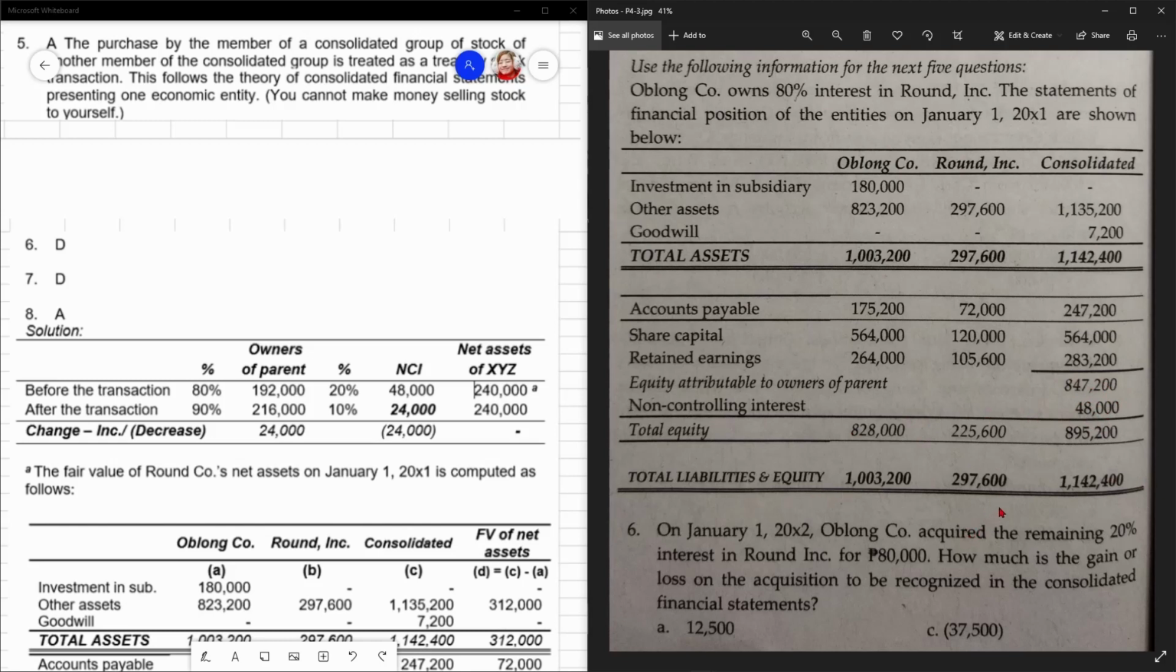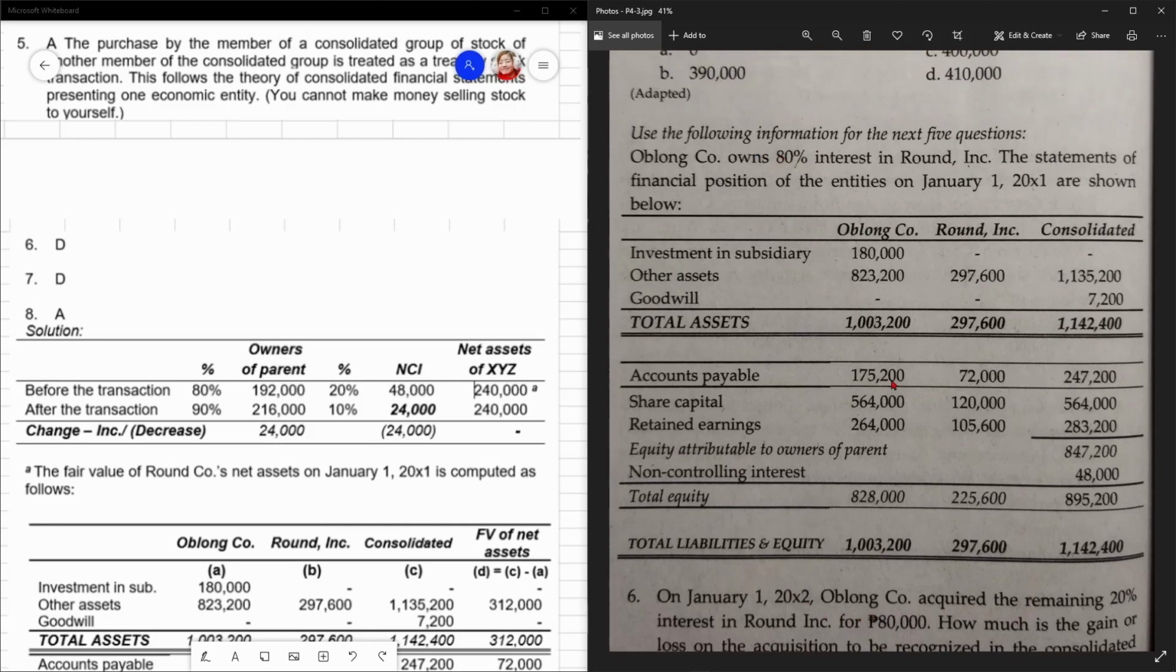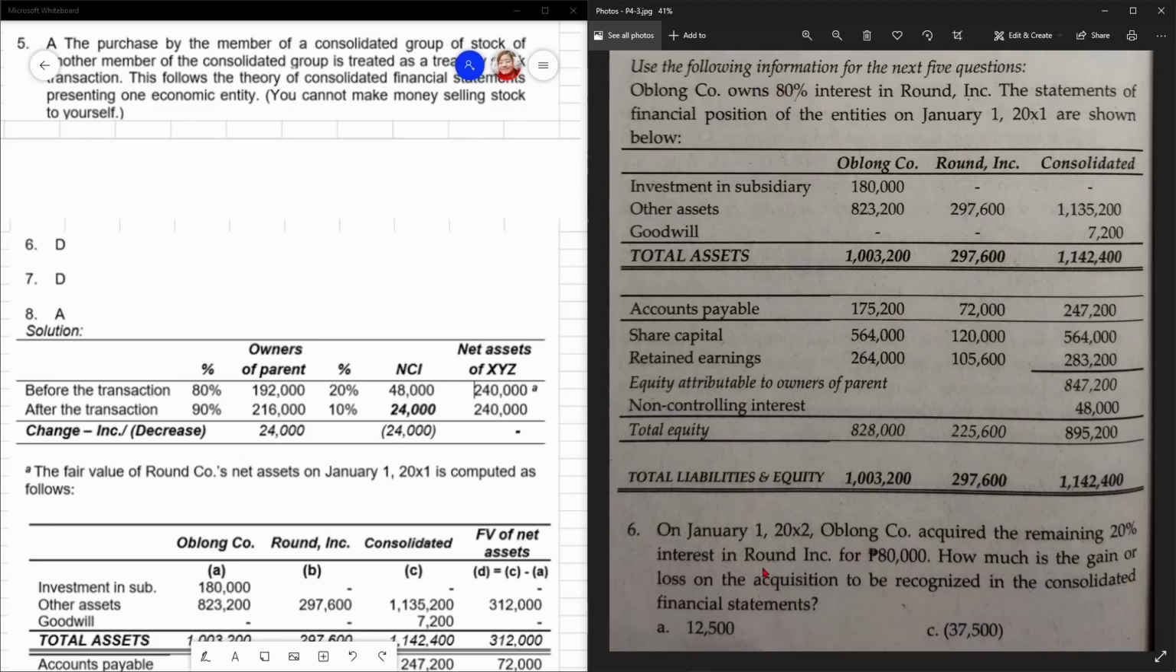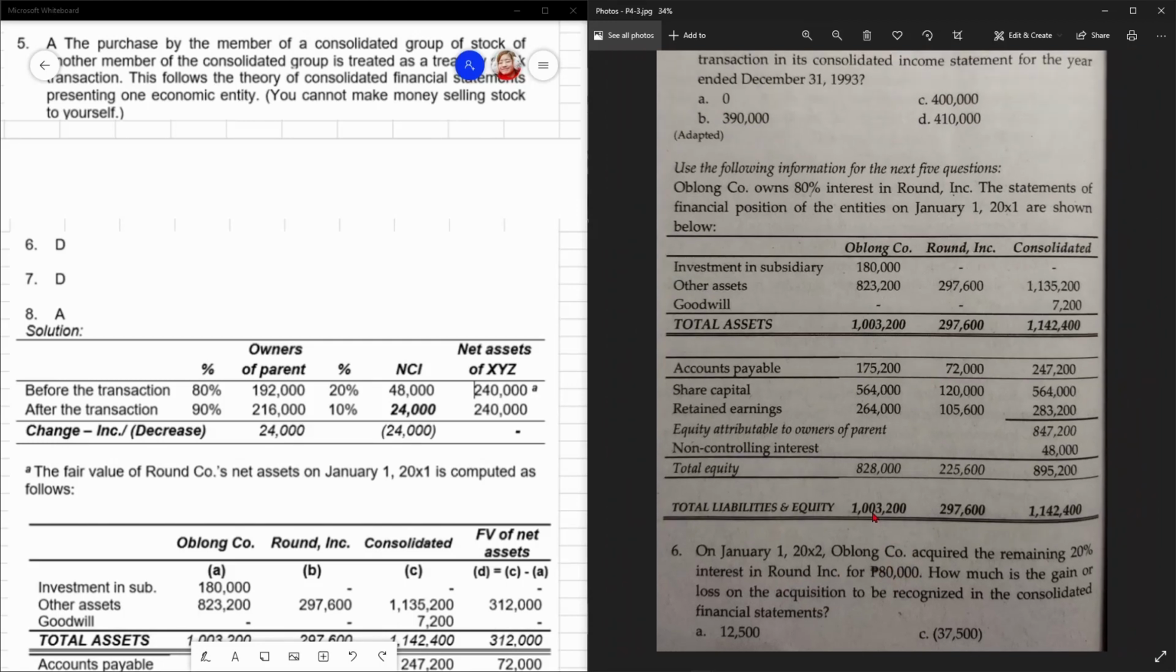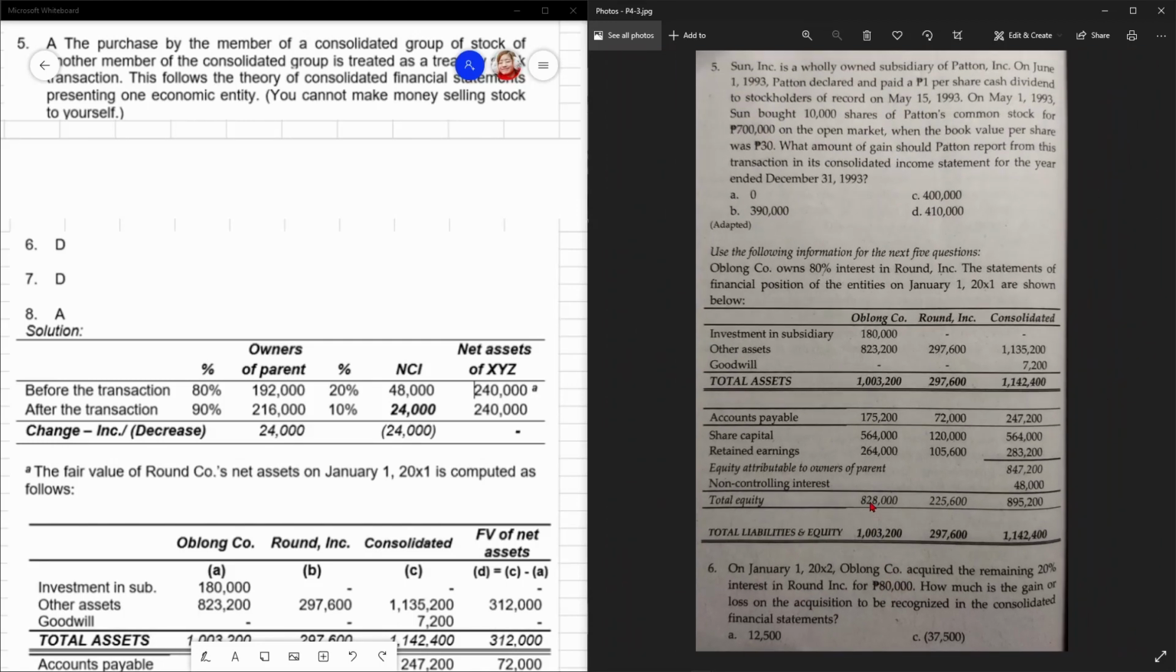Ito. So, number 6. On January 1, 20X2, Oblong acquired the remaining 20%. Kasi nga, 80% yun. So, the remaining 20%, in-acquire niya daw interest in Roundco for a consideration of 80,000. So, how much is the gain or loss on the acquisition to be recognized in the consolidated financial statements? The answer would be letter D, 0.